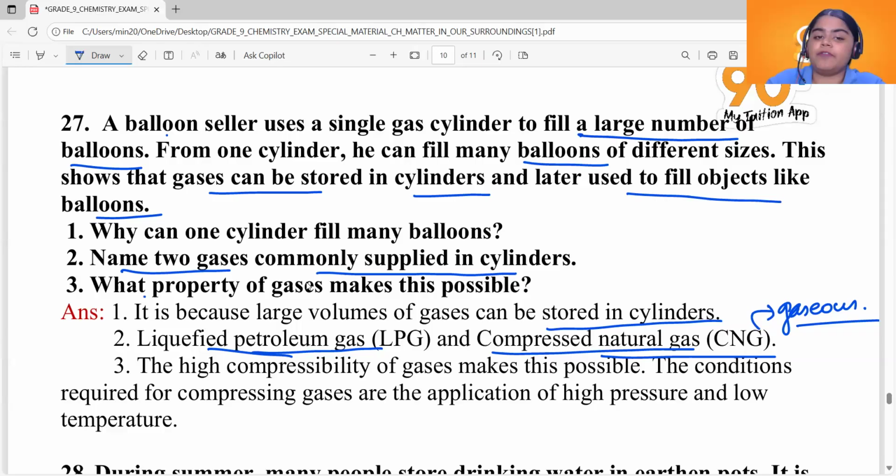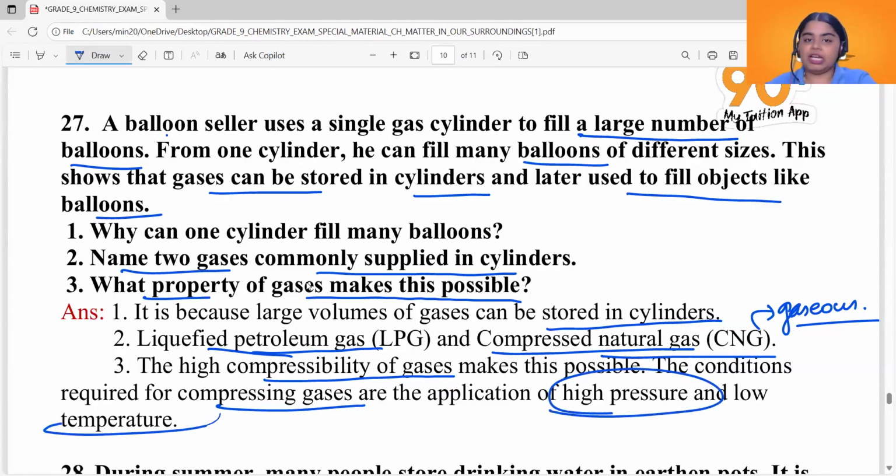Okay, now see the third one. What property of gases makes this possible? See, high compressibility of gases makes this possible. The conditions required for compressing gases are application of high pressure and low temperature. High pressure means particles come together.